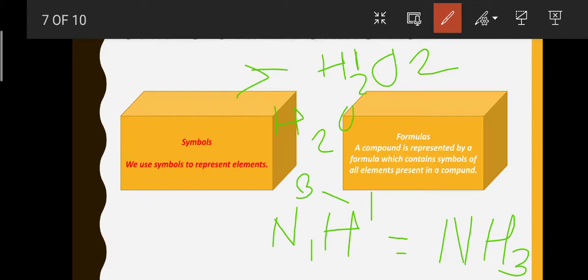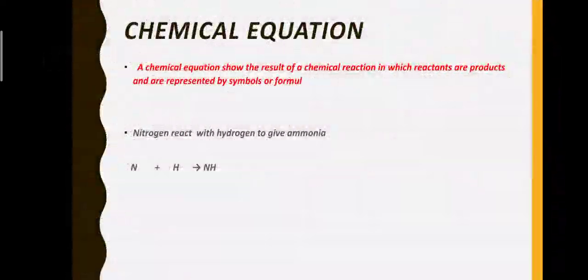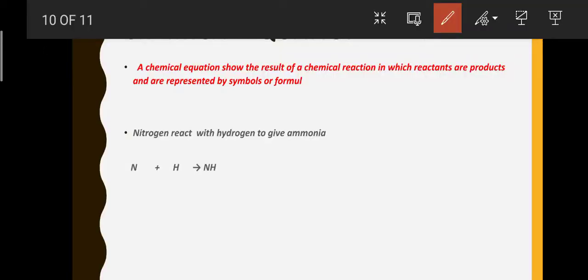Now let's come to chemical equations. Chemical equations show the result of a chemical reaction, in which reactants and products are represented by symbols or formulas.